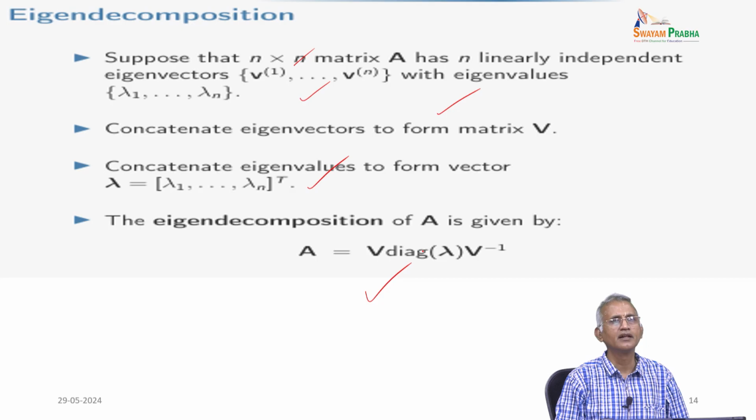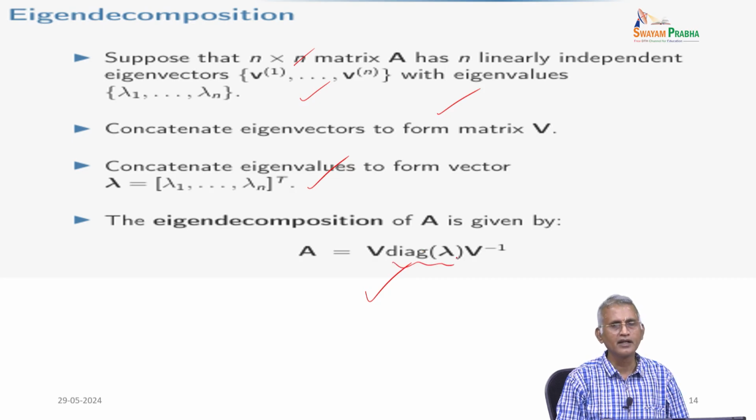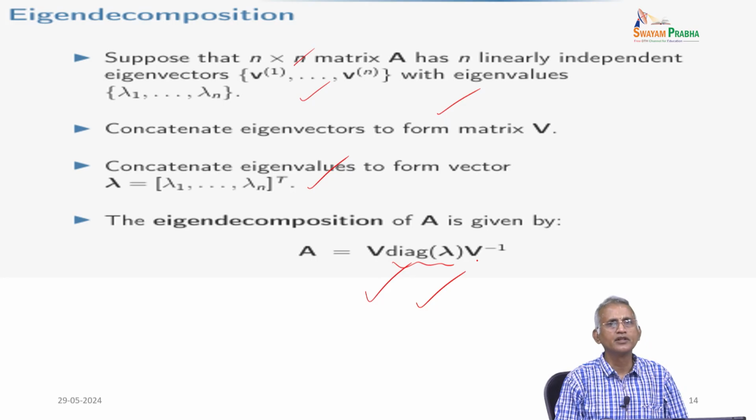So, this is the definition of eigen decomposition. Given A, find the eigenvalues and eigenvectors; the eigenvalues give the diagonal of lambda, and from the eigenvectors you find V and V inverse, so that A can be decomposed like this. That is called eigen decomposition.